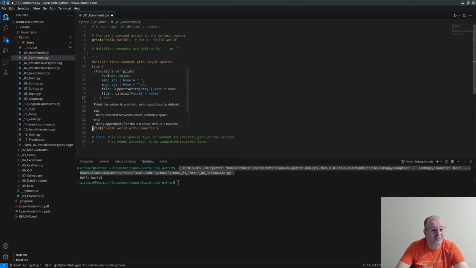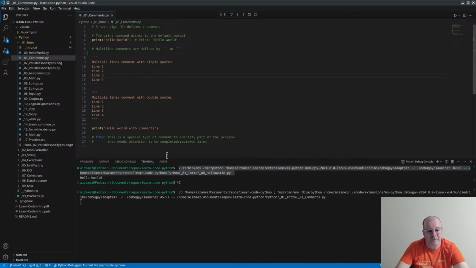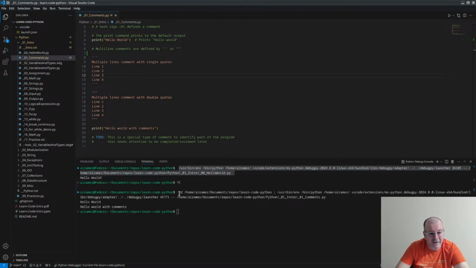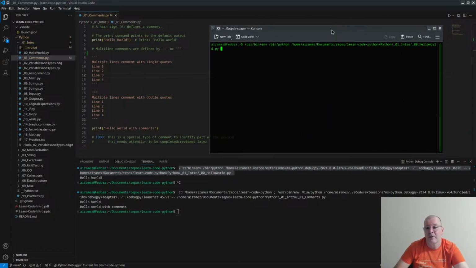And now there is another print that says print hello world with comment. If I run this code, I will press F5. Do you remember? Now this is the one that was executed. If I go to my console now, there is the history of the commands. I will go up and change the name that I have now, 1, to comments.py.